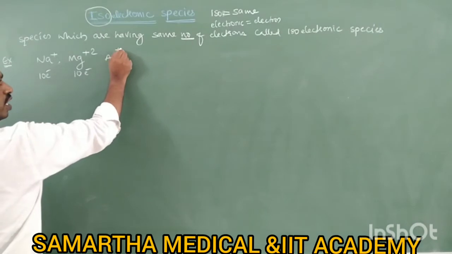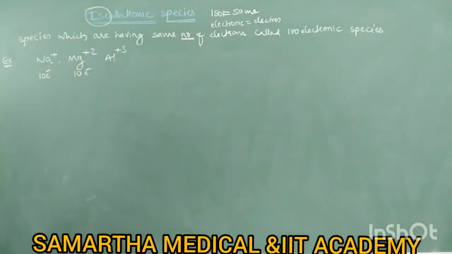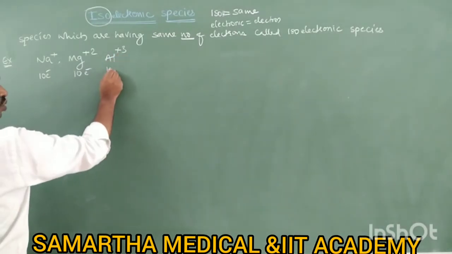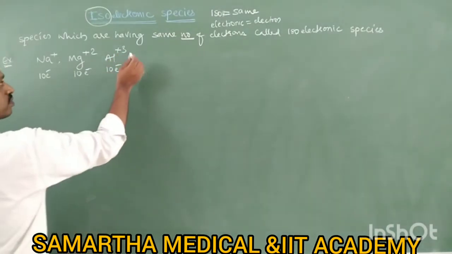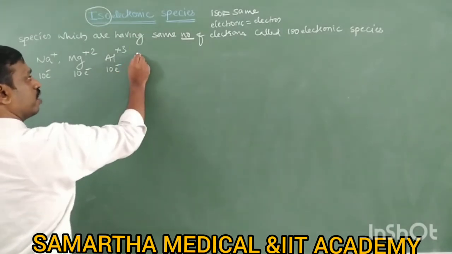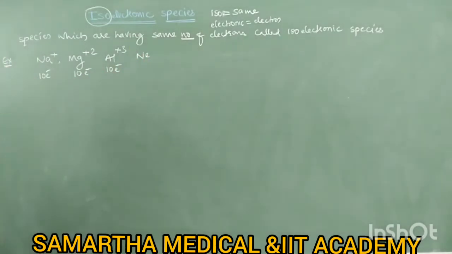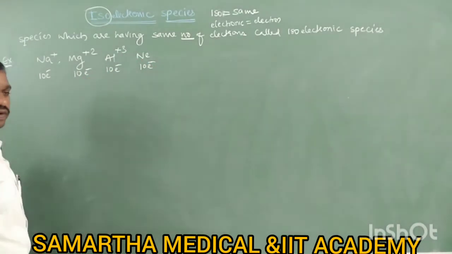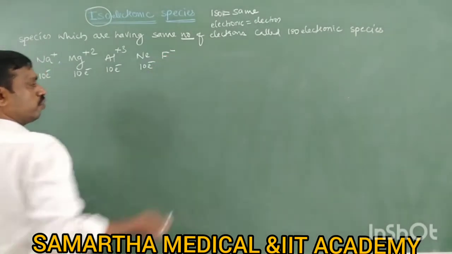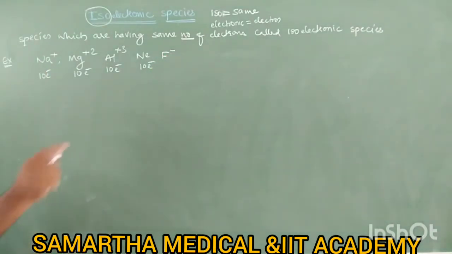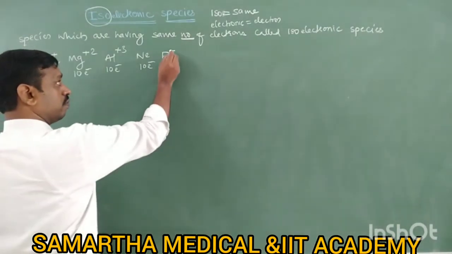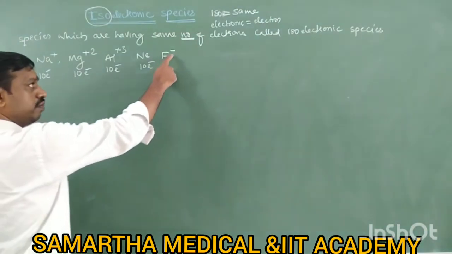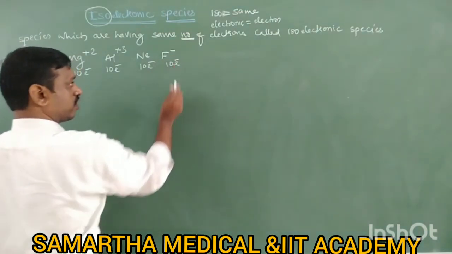Similarly, Al3+, aluminium. Aluminium atomic number is 13. It has 13 electrons, it lost 3. It means it is also 10 electrons. Next, let us take neon. Neon atomic number is 10. So it has no charge. Therefore, it is 10 electrons. Next, F-. Fluorine atomic number is 9, it has 9 electrons. Then minus 1 indicates gain of an electron. So 9 plus 1, it is also 10 electrons.